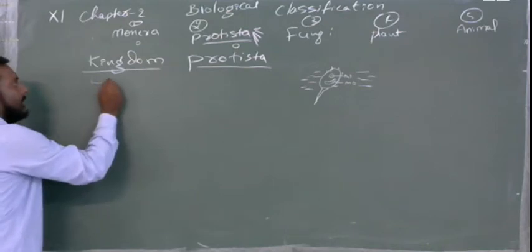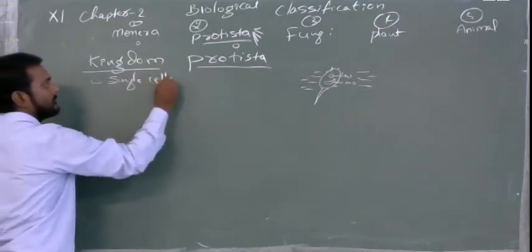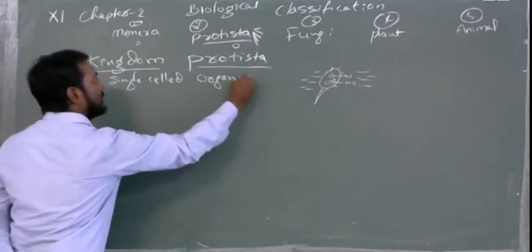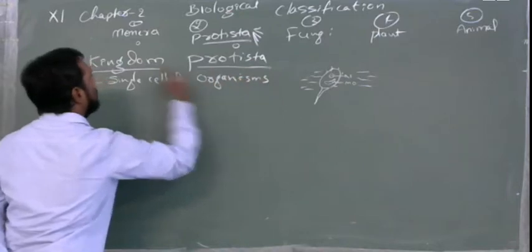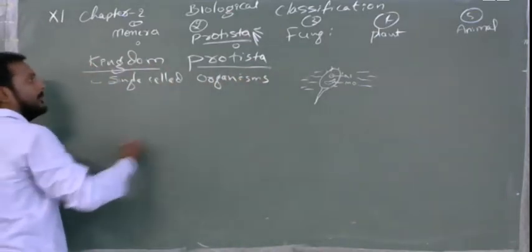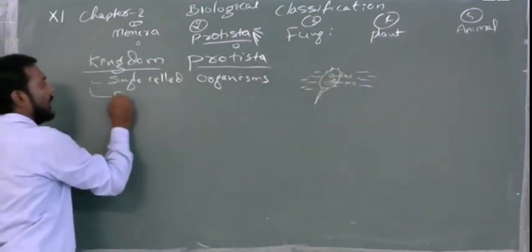First one, these are single cell organisms. It means just like Monera. Then why are these not kept in Monera? The reason is, now we see, that they have a nucleus. Okay, that's why these are the eukaryotes.